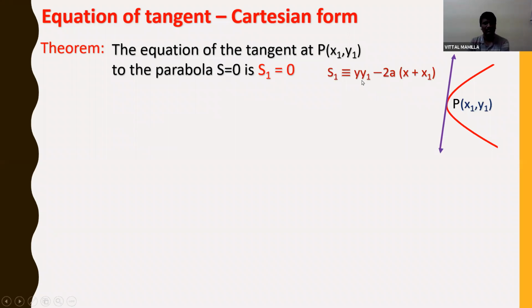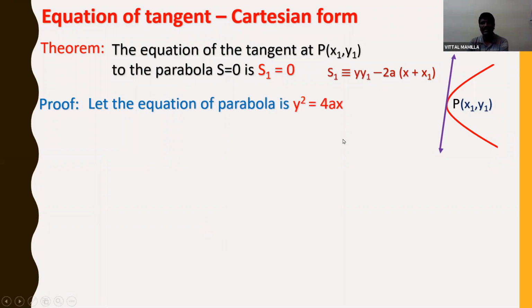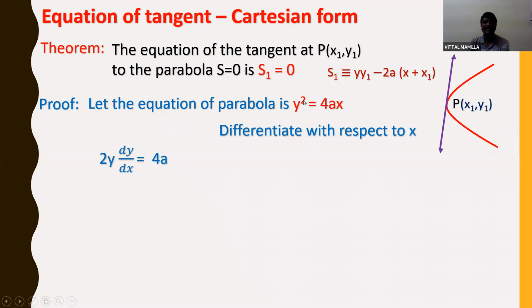So proof of this: let the equation of the parabola be y square is equal to 4ax. There are two approaches, and we can go by any approach. I'm taking one approach, and the second approach is given in the textbook. y square is equal to 4ax. Differentiate with respect to x. All of you know differentiation from the first year only. So differentiating with respect to x, I'll get 2y into dy by dx is equal to 4a. For y square, I'm using the formula that a power n differentiates to n into a power n minus 1, and the differentiation of x is 1.